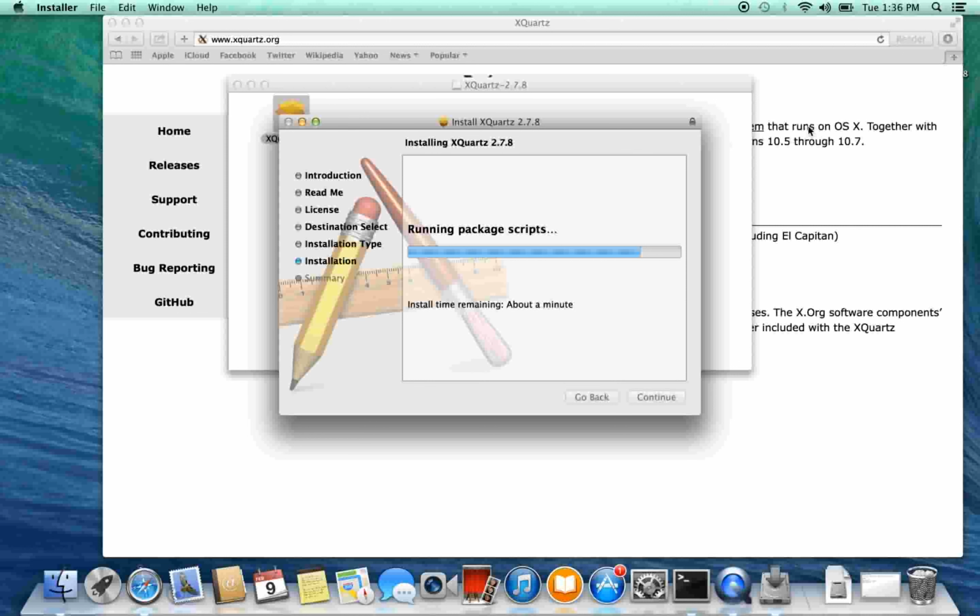It shouldn't take too... Oh, it's telling me to continue. So that's my bad. The continue is grayed out, so I guess it's still installing. And I should have some background music here.